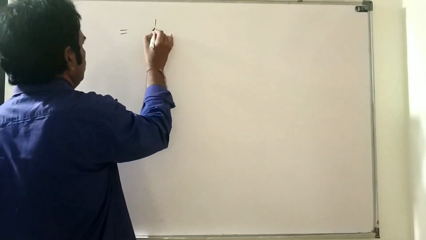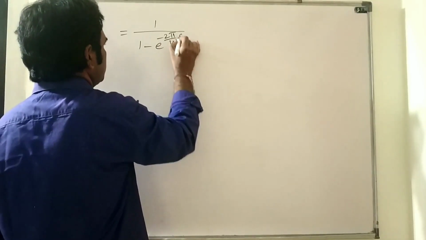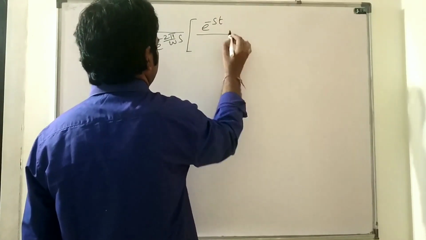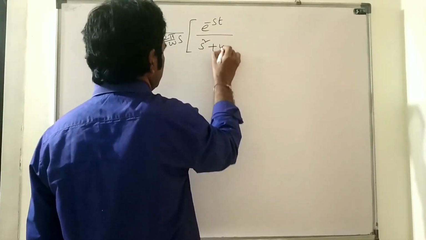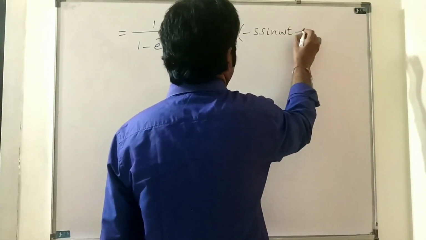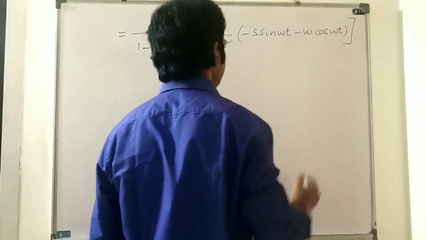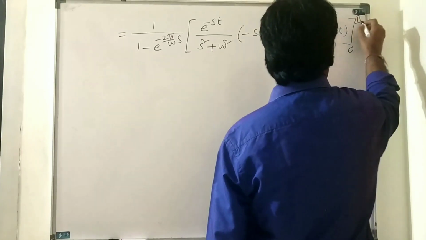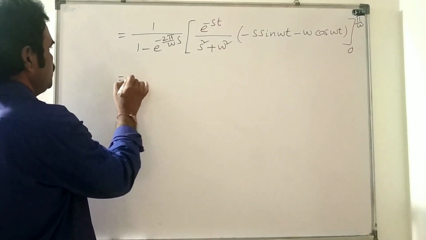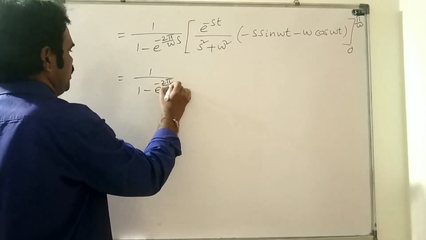Okay, that is equal to 1 by 1 minus e power minus 2 pi by omega s. Now the integration is e power minus st by s square plus omega square into minus s sin omega t minus omega cos omega t, between the limits 0 to pi by omega. That is equal to 1 by 1 minus e power minus 2 pi by omega s.